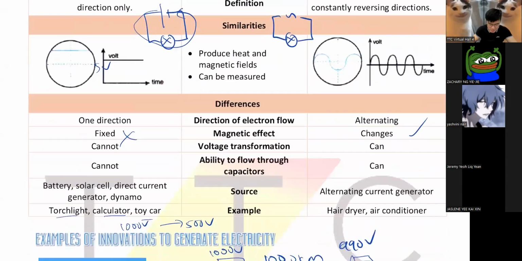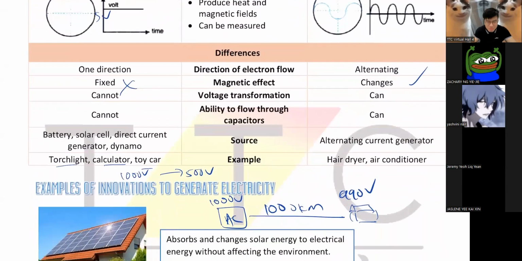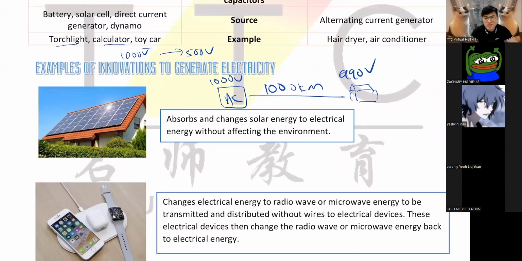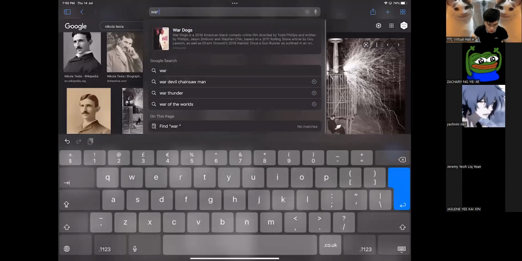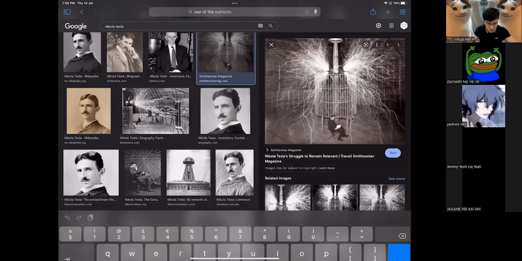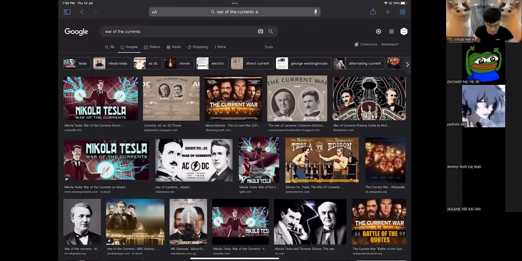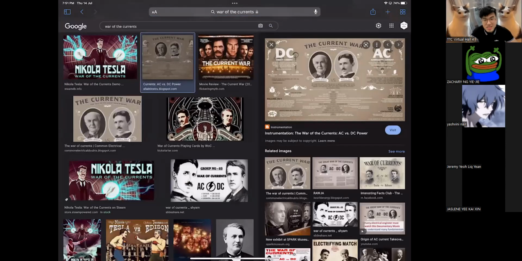Anyway, so this is about AC and DC, guys. Don't focus too much on here. I'm just telling it today as sort of like a fun story to tell, because Tesla is a very awesome scientist that you should read about. If you are interested, go and read more about him, and you can go and read more about this War of the Currents. They even made a movie out of this. So it's Tesla versus Edison. Go and read on this, guys. This is worth your time.